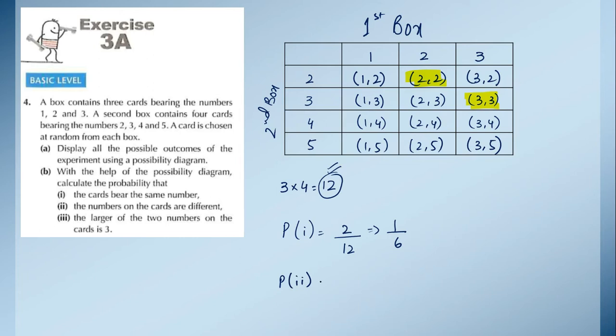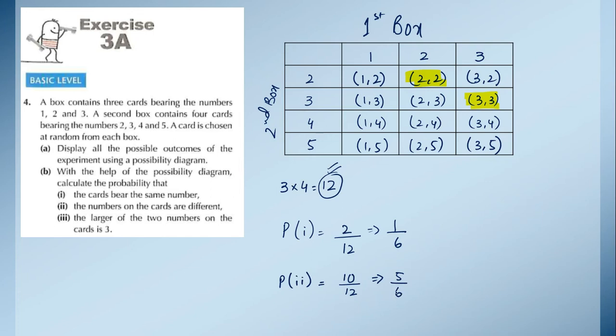So in this part we will just divide 10 by 12, because the total outcomes are 12, and 10 times we are getting different numbers because only 2 times we are getting the same number. So the rest of the 10 times we are getting different numbers. Now if we simplify this from the table of 2, it will be 5 upon 6.